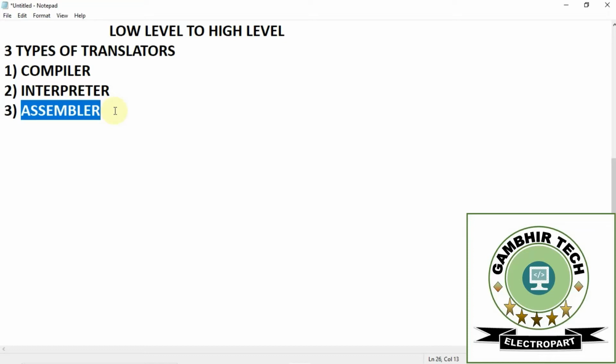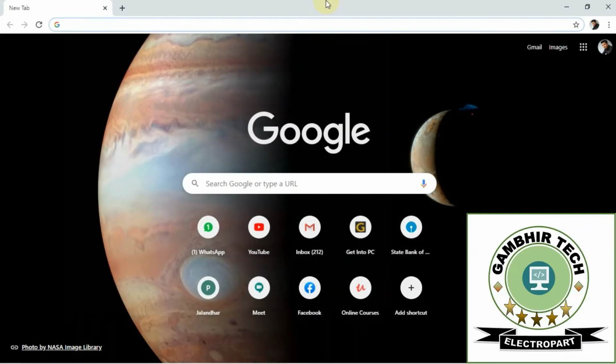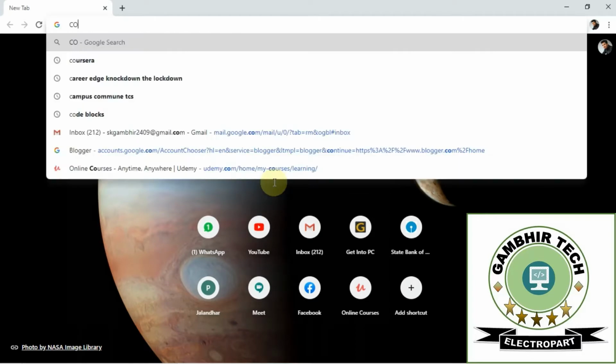Now let's see from where we have to download the Code Blocks. You can download it from the internet, and if you want to download Turbo C, that's your wish, but I like Code Blocks, so I will download that. So let's go to the Chrome browser. I have opened the Chrome browser and now I am going to type here code blocks.